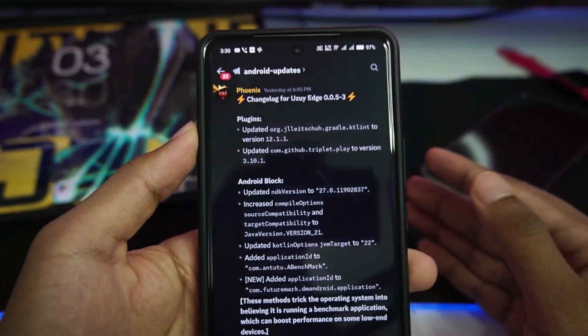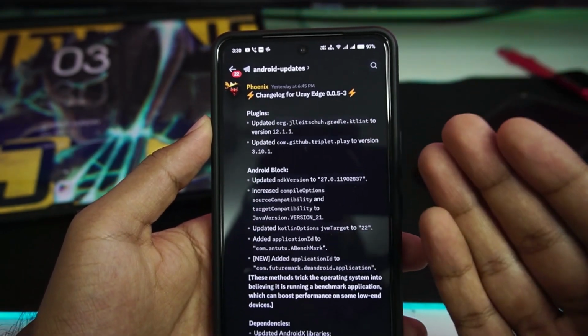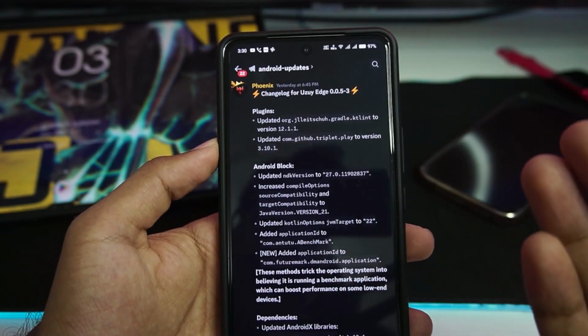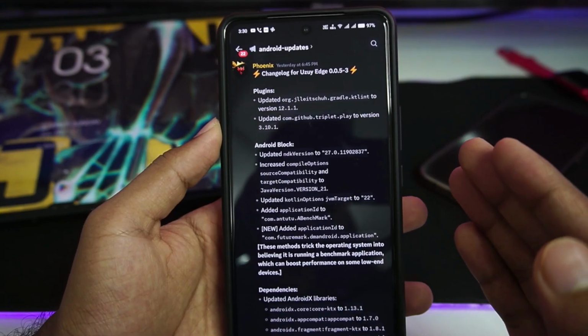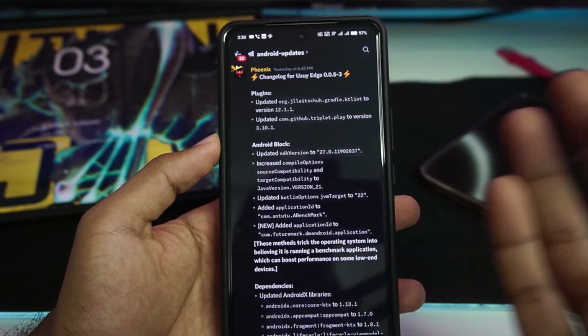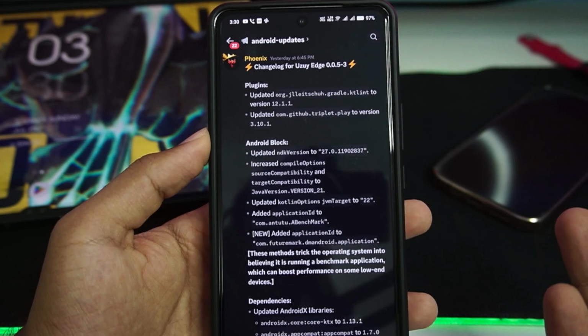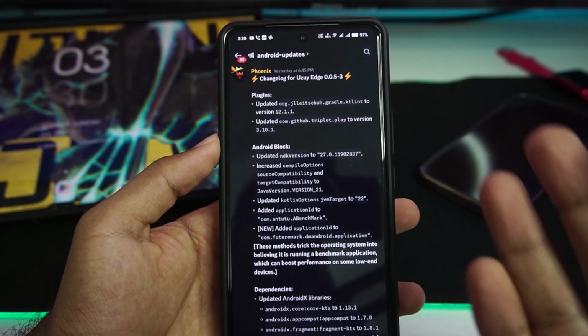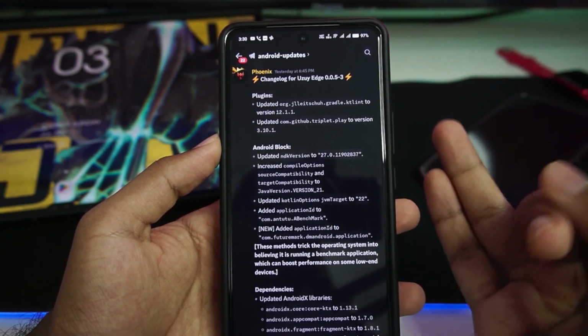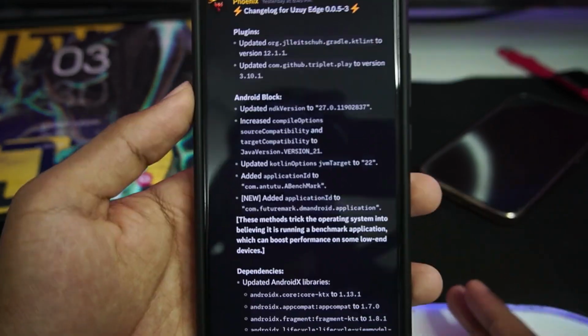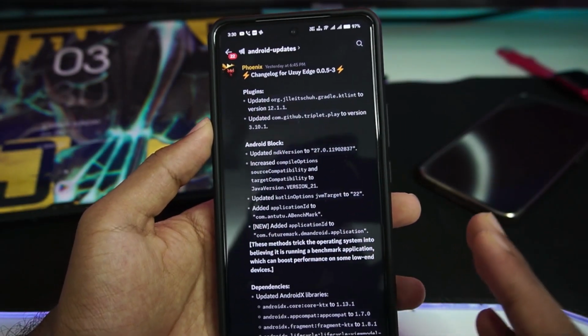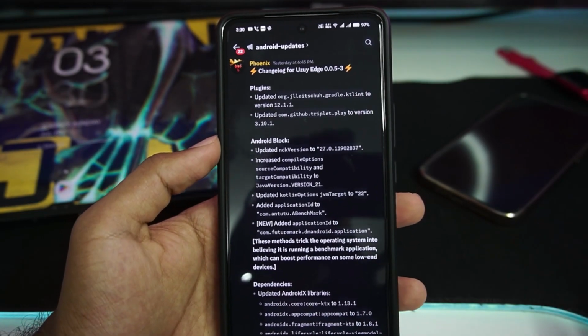Let me talk about what actually is UZUY EDGE. Basically it is a fork version of Yuzu Emulator Android, but it is very credible fork, not like the fake fork versions which you see nowadays. Some of them haven't even been compiled properly with the source code. There are a lot of fork versions nowadays, Xianx, Newshoe, etc. But this one is very credible, and as far as I know it has lot of improvements, changes and bug fixes which I'll explain later on in this video.